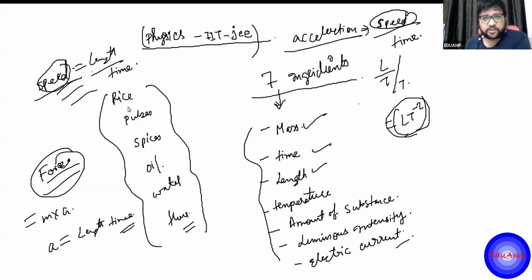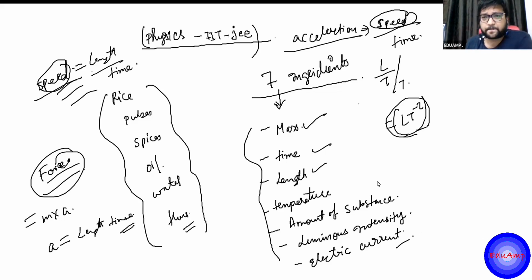Now whatever physical quantities will be made out of the composition of these 7 things, all those quantities can be classified into 2 broad things. Whatever recipes that we'll get in physics, they can be classified into 2 broad things. One is scalars and the other one is vectors. And what is the difference between scalars and vectors? Scalars only have magnitude, vectors have magnitude as well as direction.